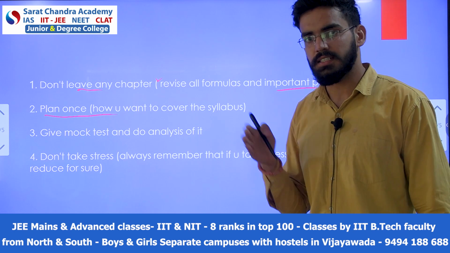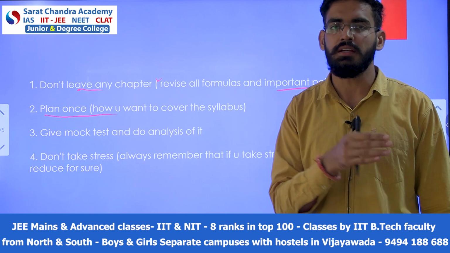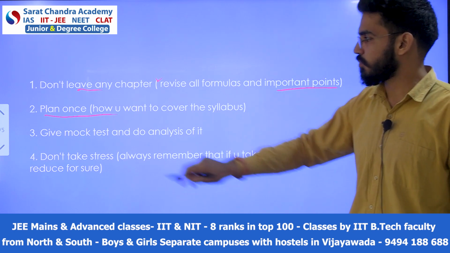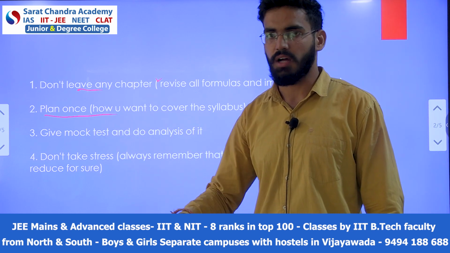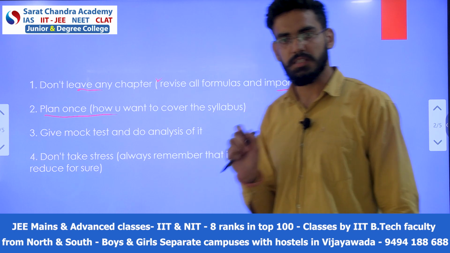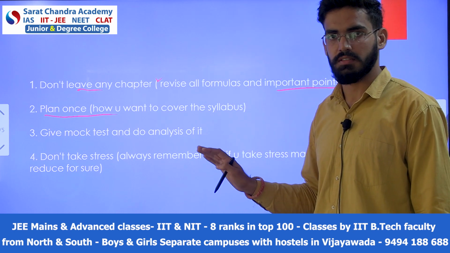So you have to strategize exactly till the last day, okay? That is very important, you have to plan once. Don't make a plan and then after 2 days revise the plan, and after 2 days revise it again. No, just make it once and follow it, that's it, okay?